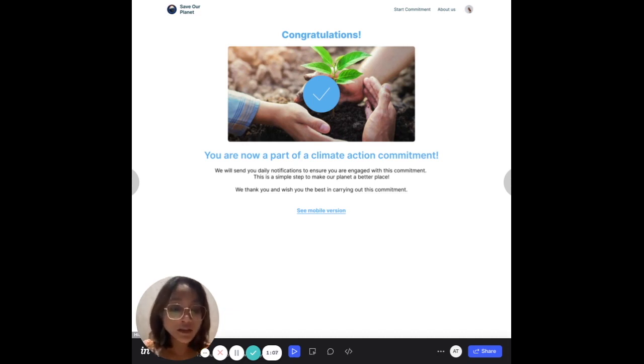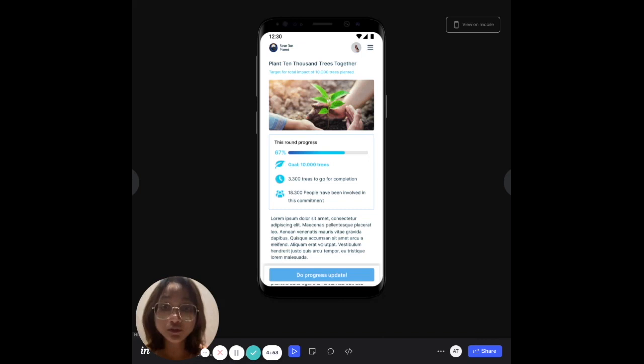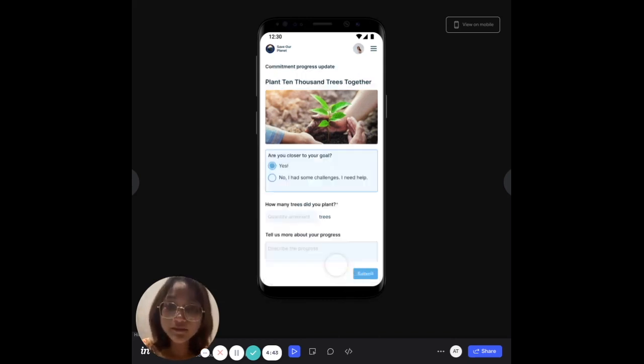Usually we understand that on a daily basis people are mostly on their mobile phones. So that's why from here on you will see the perspective of the UI from the mobile phone, because we want to encourage people to be on track with that action on a daily basis, which is on their mobile phone. If we click further on this, I will see a call to action button which says "Do progress update" because I have done something for this action. So I clicked on it.